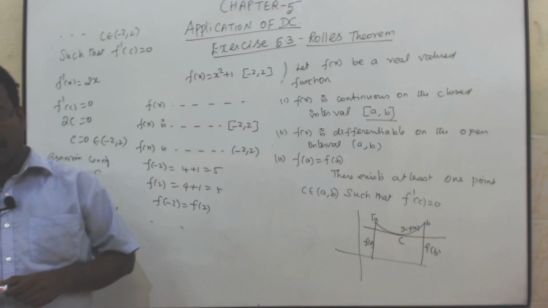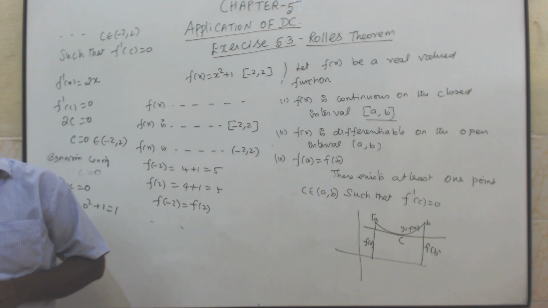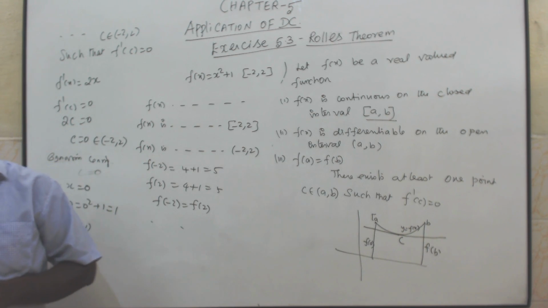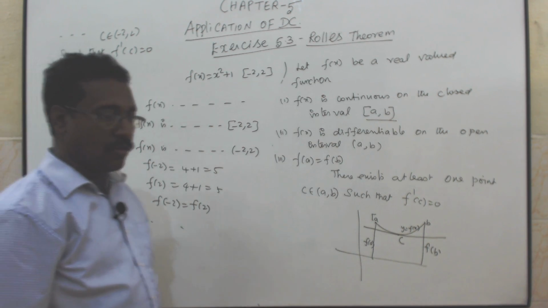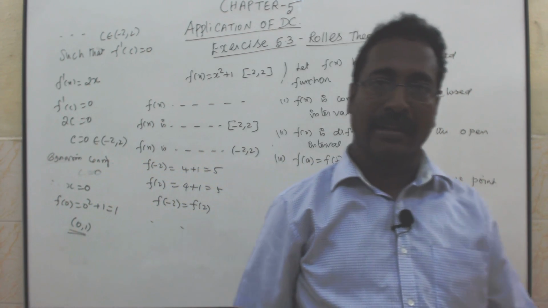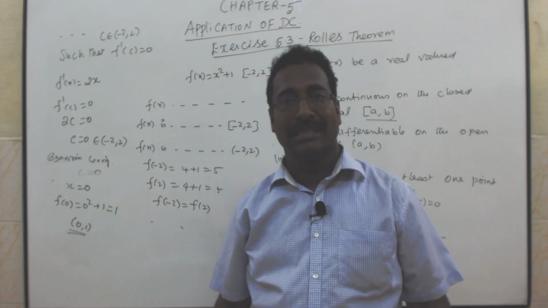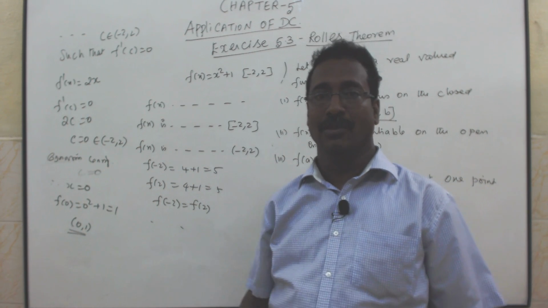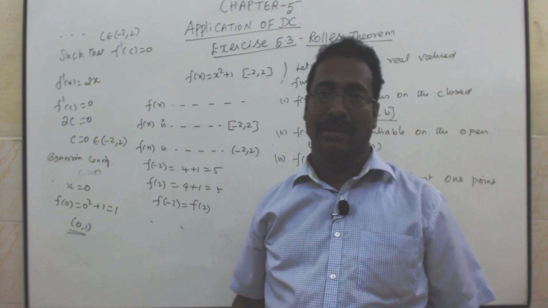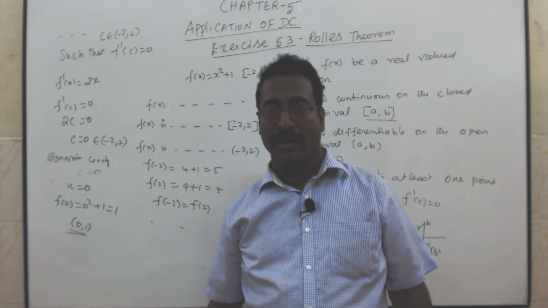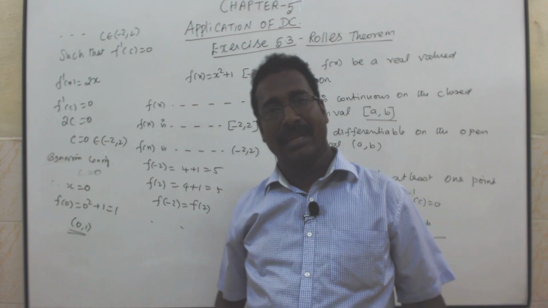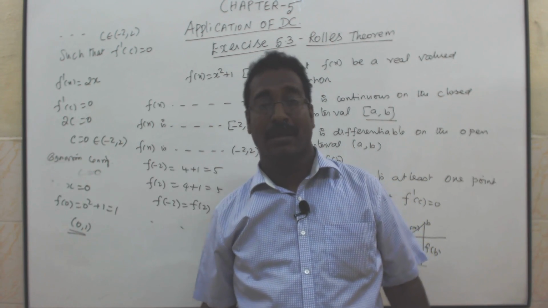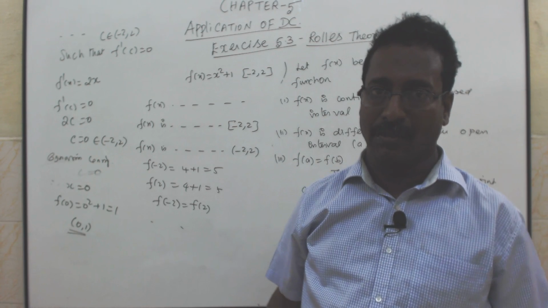The tangent to the curve y equal to x square plus 1 is parallel to the x-axis at (0, 1). The tangent to the curve, drawn at the point (0, 1), is parallel to the x-axis.